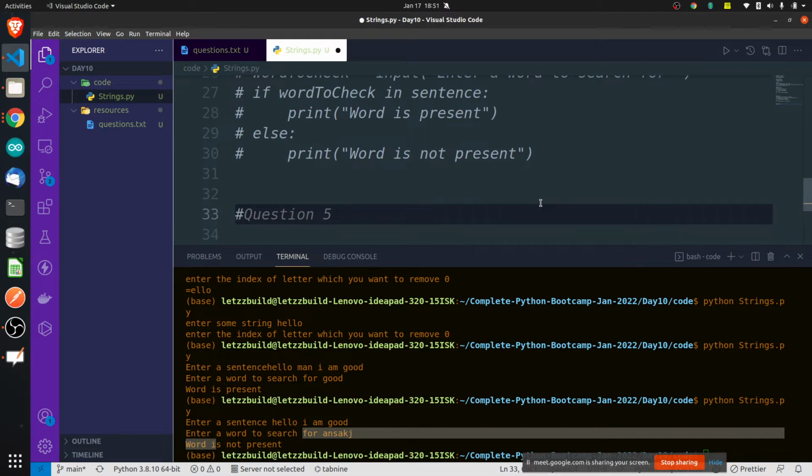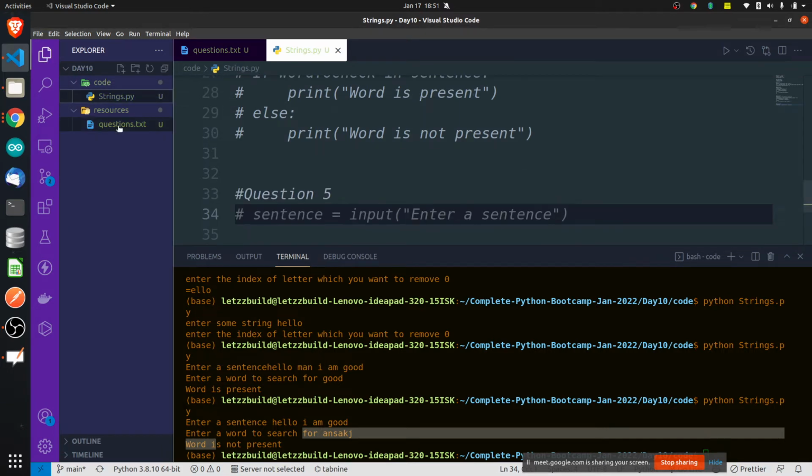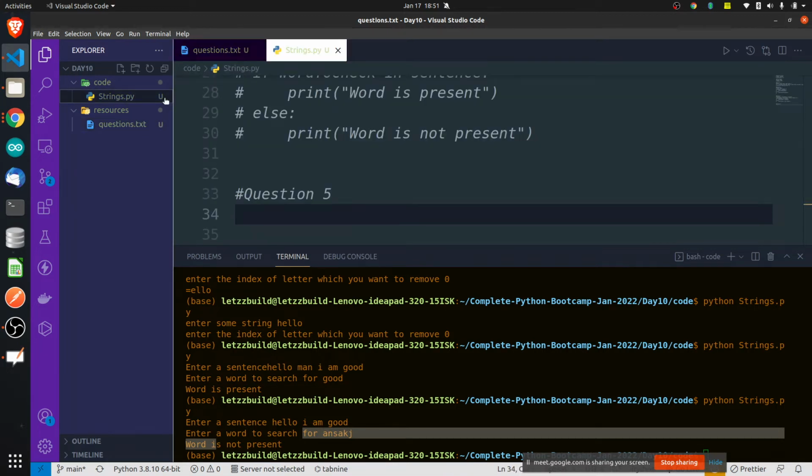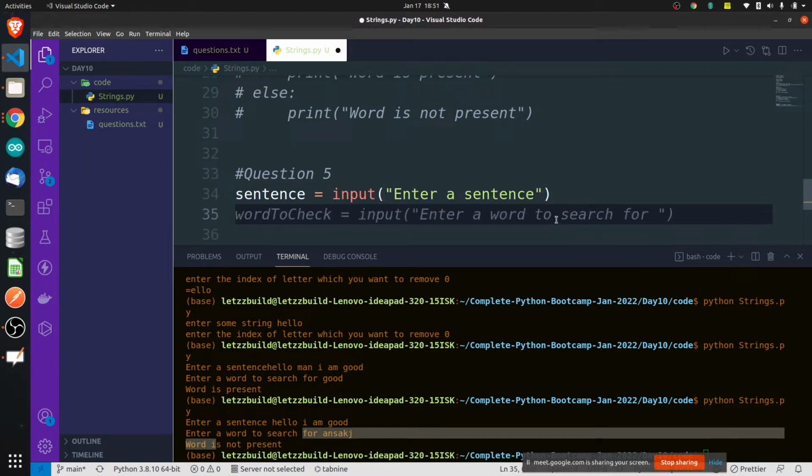Question 5. Let's do it. Come on, this one at least. Uppercase string. Every time make sure you take input, okay? Uppercase string. How to uppercase string?